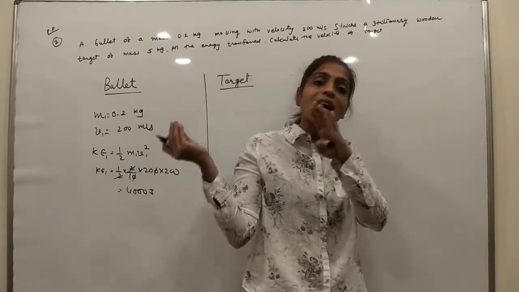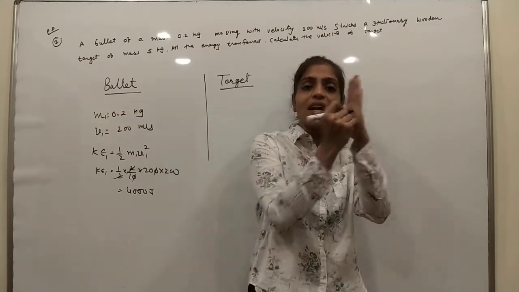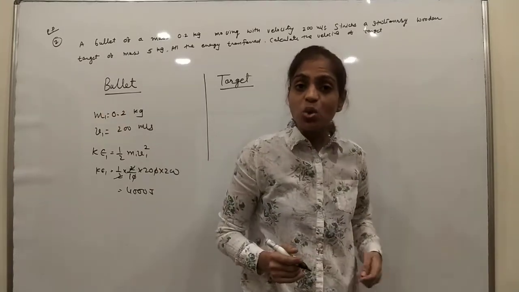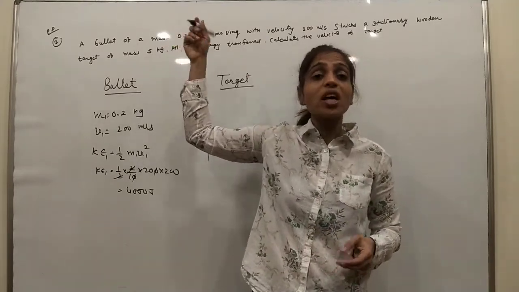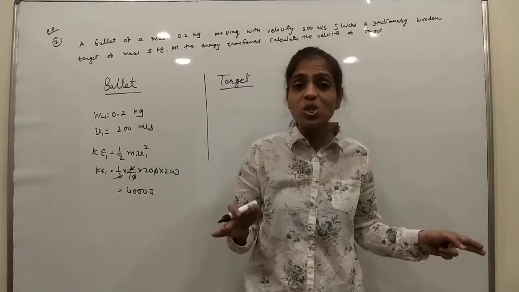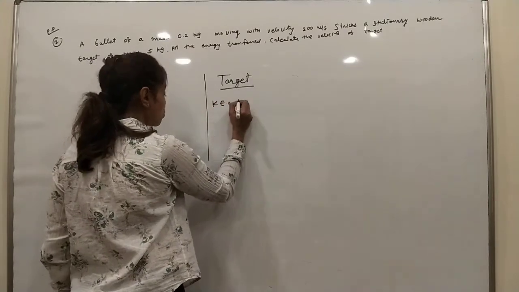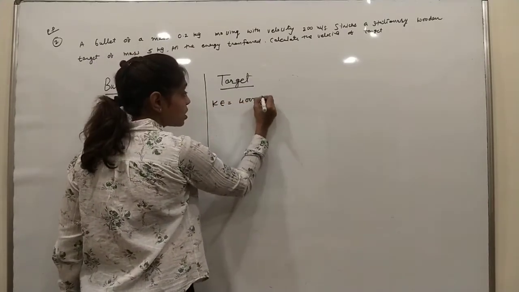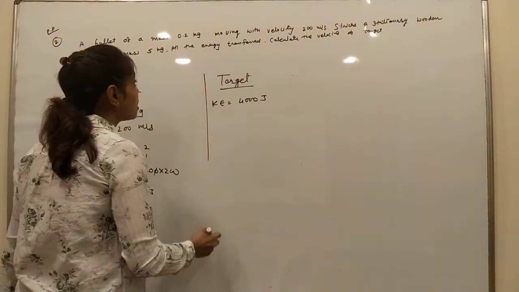When the bullet hits the target, which was stationary, the target also moves a little. It is said in the question that all the energy of the bullet is transferred, no energy wasted. So the kinetic energy of the target is also 4000 joule. All the energy of the bullet is given to the target.